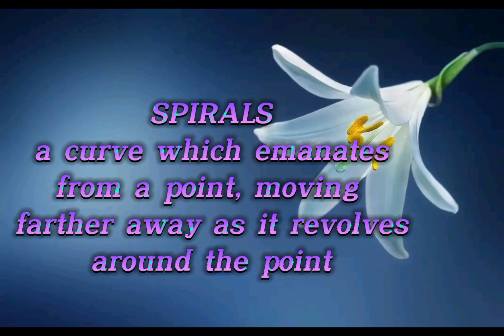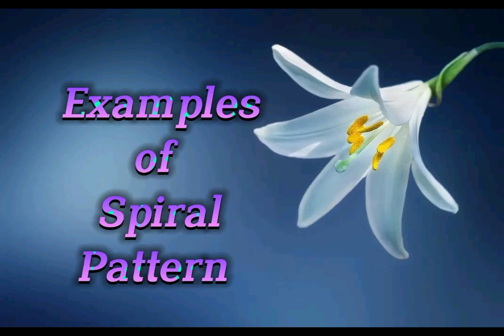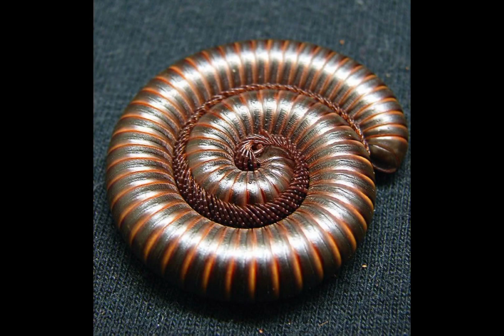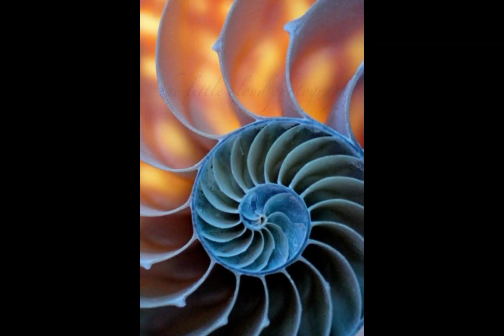A spiral pattern is a curve which emanates from a point, moving farther away as it revolves around the point. So it focuses on a center point and a series of circular shapes that revolve around it. One of the most common types, including the spiral of Archimedes, is the logarithmic spiral. The images presented are examples of spiral patterns, and the best example is the Nautilus shell, whose chambers adhere to the Fibonacci sequence's logarithmic spiral almost perfectly.